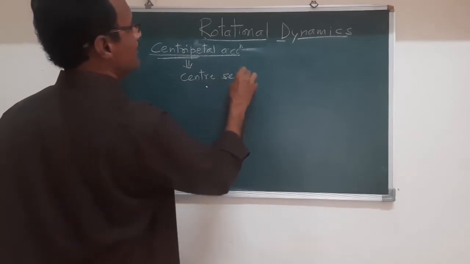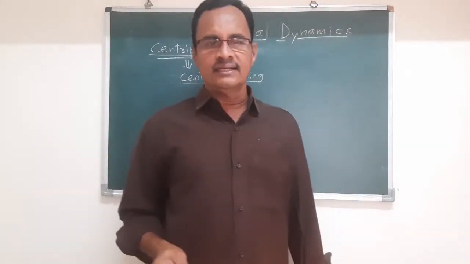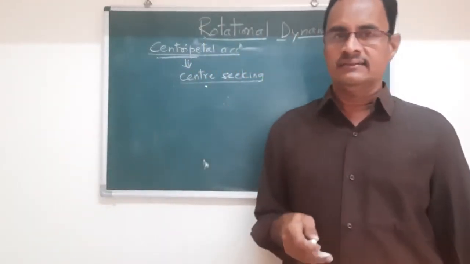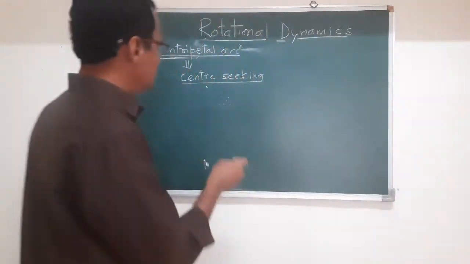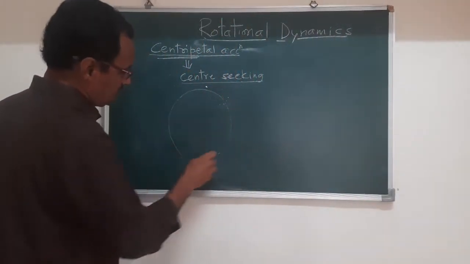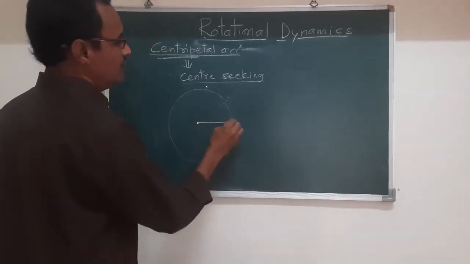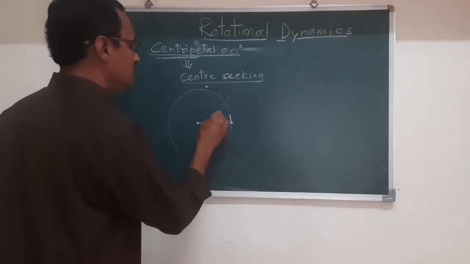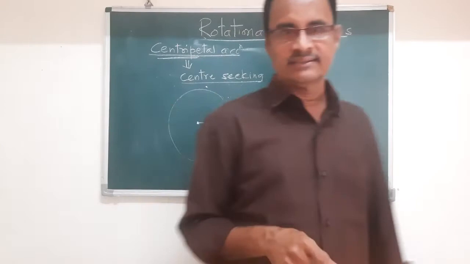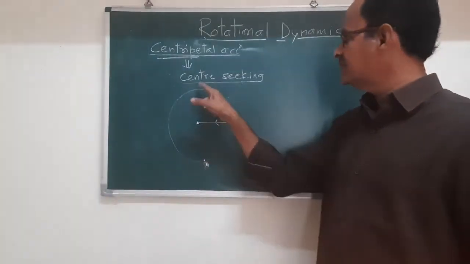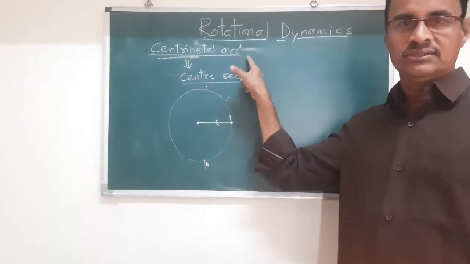What do you mean by center seeking? It means that it is always attracted towards the center. Its direction is always directed towards the center. Suppose this is the circular motion, this is the center, and this is the position of the particle, and when it revolves, it is always attracted towards the center. Therefore it is called center seeking or centripetal acceleration.